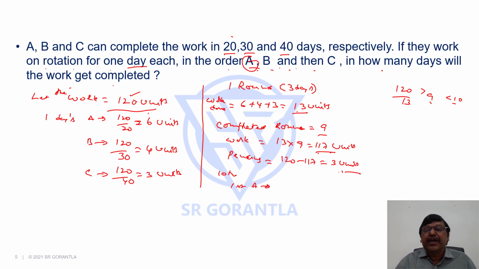A in one day will take up 6 units, and pending work is 3 units, so A will not require one full day, A requires half a day. Hence the work is completed in 9 rounds, 9 into 3, 27 days plus another half day, so my answer is 27.5 days.